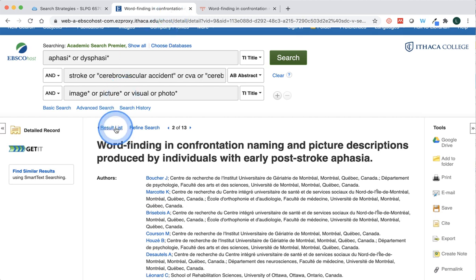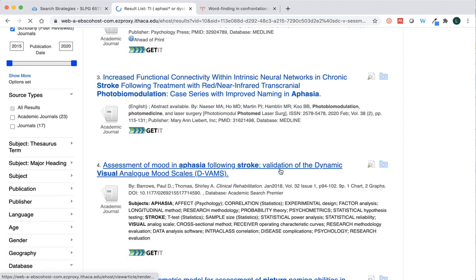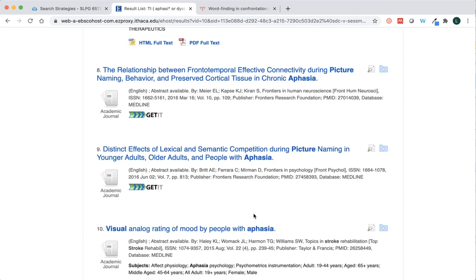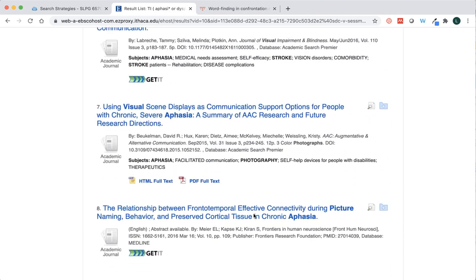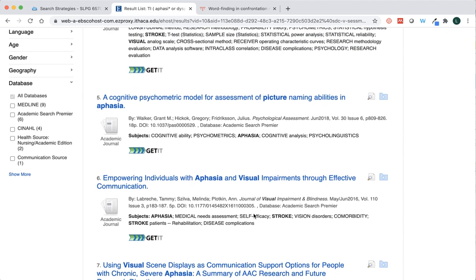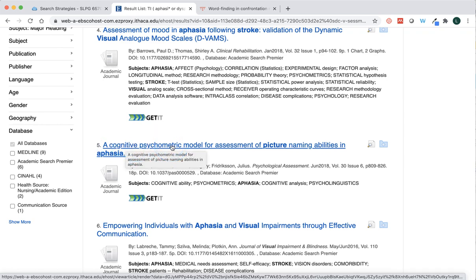Going back to the list of results, I just also wanted to point out that there are definitely cases where you'll see the PDF, and that's great. You'll be able to get access to that article very quickly. And then we also have instances where clicking on the Get It link will actually take us to the full text of the article. So let's see what happens if I click on this article here, a cognitive psychometric model.